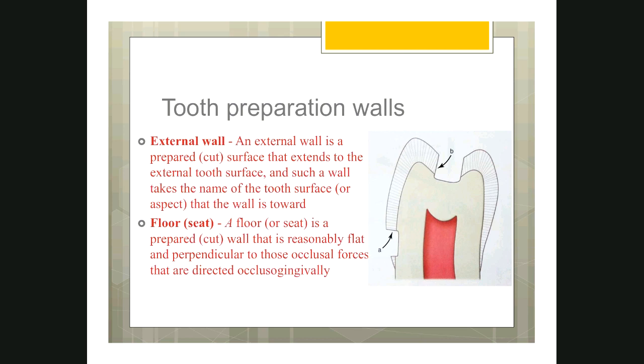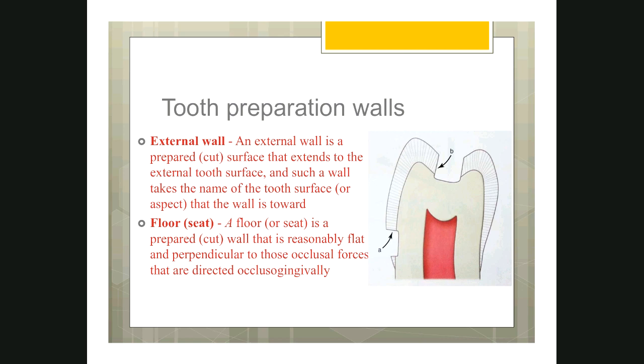Whereas the external wall will communicate with the outer surface. For example, you have a buccal wall, you have a lingual wall. It starts from the pulpal floor and reaches the external surface. So these walls are all external walls. For example, buccal wall, mesial wall, distal wall, and lingual wall in a class 1 cavity. Similarly, if it is a class 2 cavity, then your gingival seat is an external wall because it reaches the external surface. Similarly, in a class 5 cavity, you see this gingival seat. It starts from the dentin and reaches to the external surface.